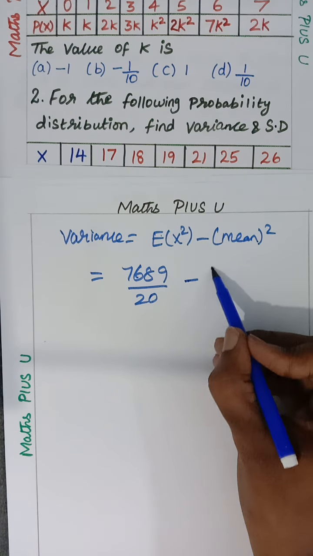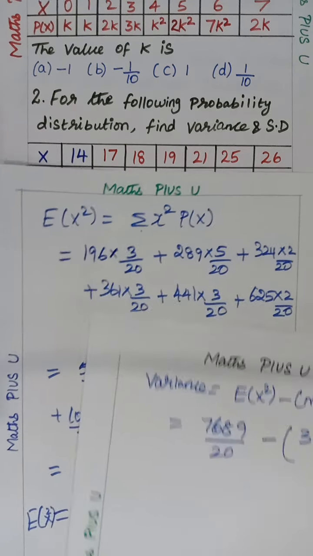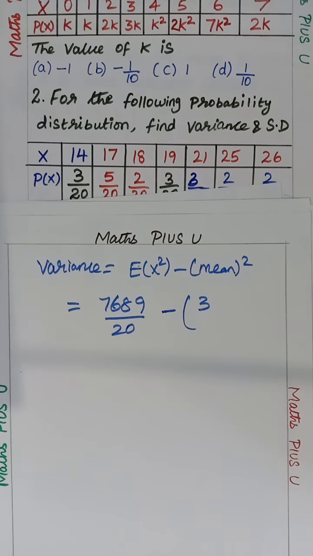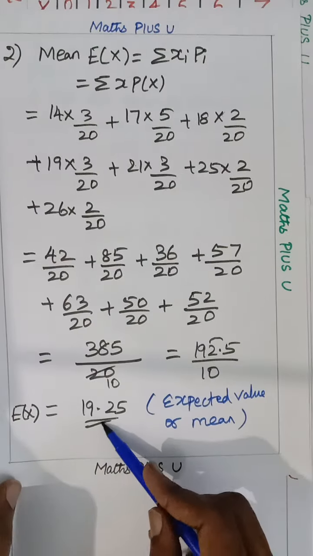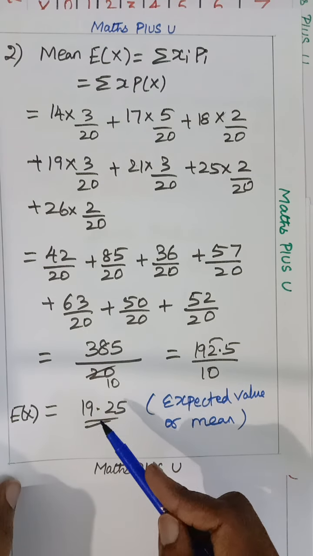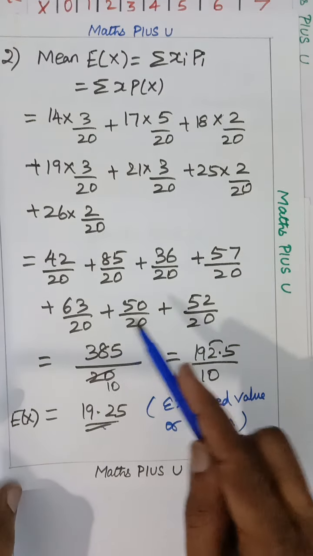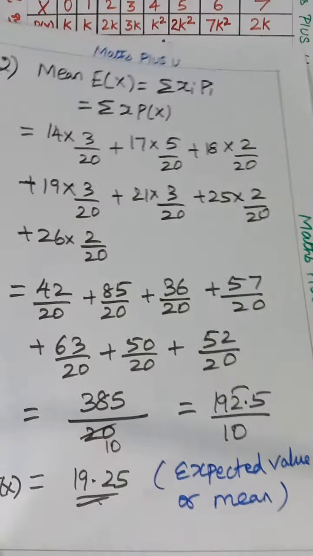Minus mean value. Actually, I had divided and got the mean value, 19.25. But if they just want us to substitute, we can write directly 385 by 20.